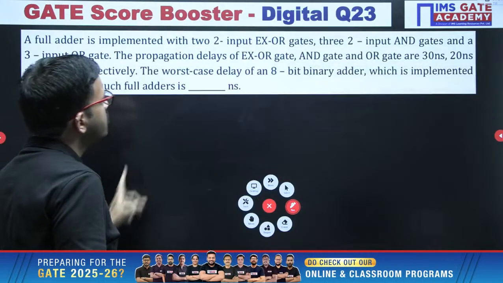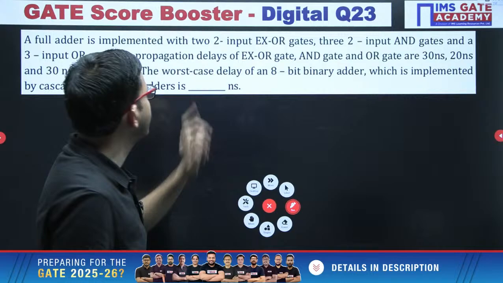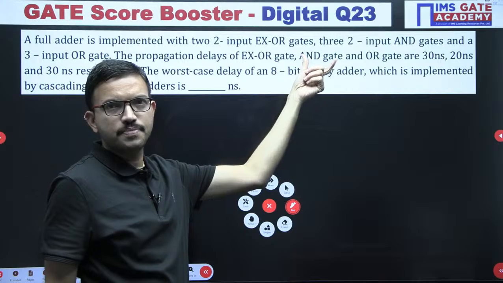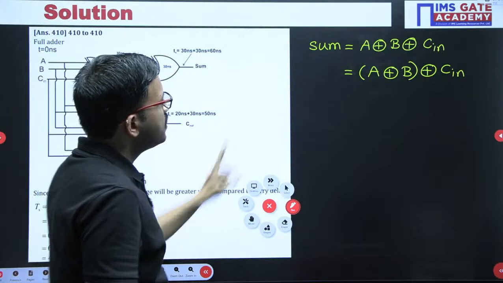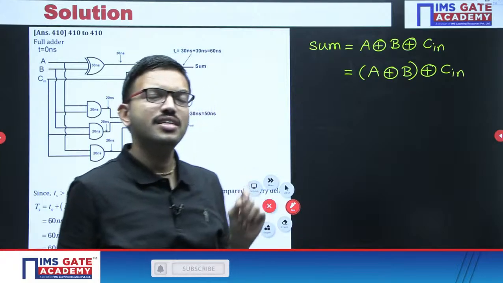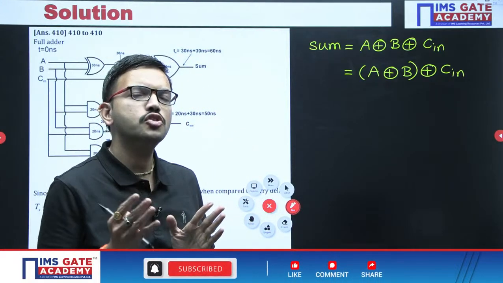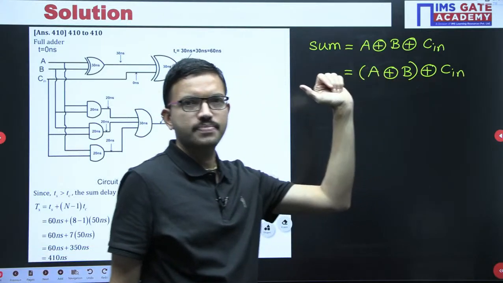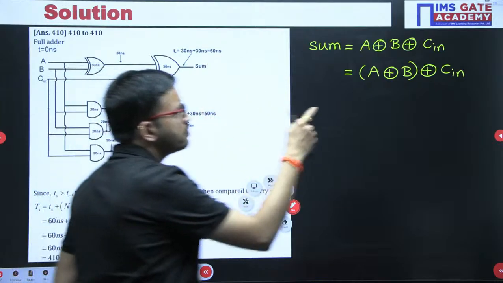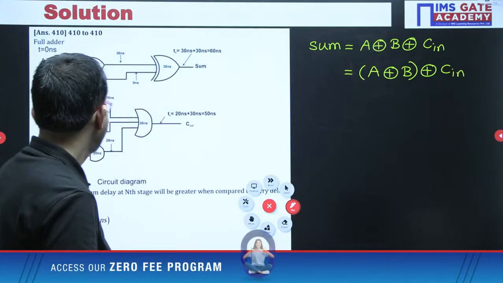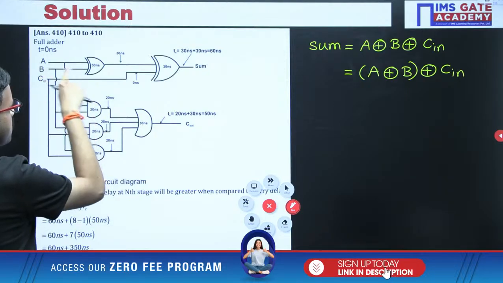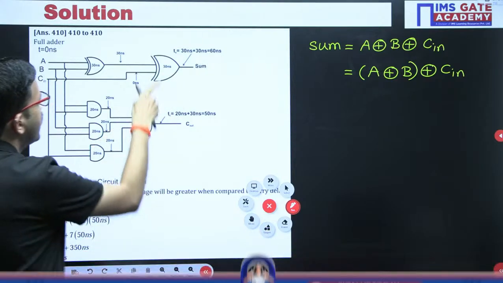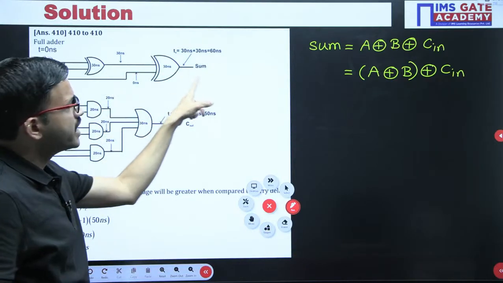So why have I written it like this? It is very simple. When you read this question, in the first line it is mentioned that a full adder is implemented with two 2-input XOR gates. Here the sum equation you can get directly by using a 3-input XOR gate, but in this question you are not allowed to use a 3-input XOR gate directly. Instead, you can use two 2-input XOR gates. So with the help of two 2-input XOR gates, we are getting the sum. You can observe here A XOR B we are getting. That output I am giving as one more input for this XOR gate, and the other input is Cn. Finally we are getting the sum equation.